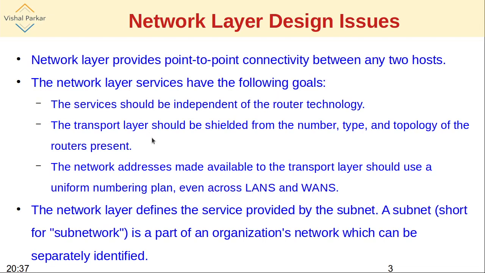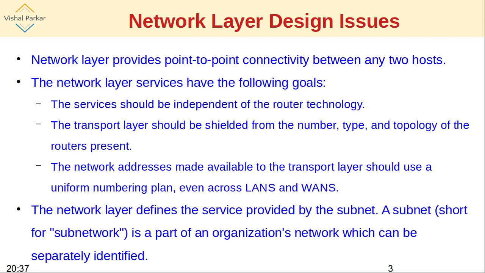Basically the routers at this level, roughly speaking. So there may be different LANs or WANs. These numbering systems should be uniformly identifying in a unique way. They should be identifying the different routers.